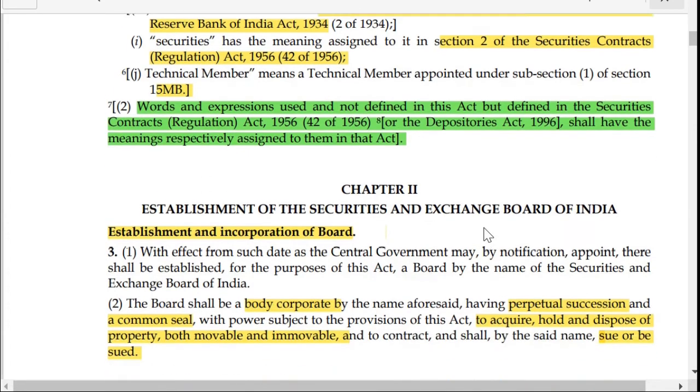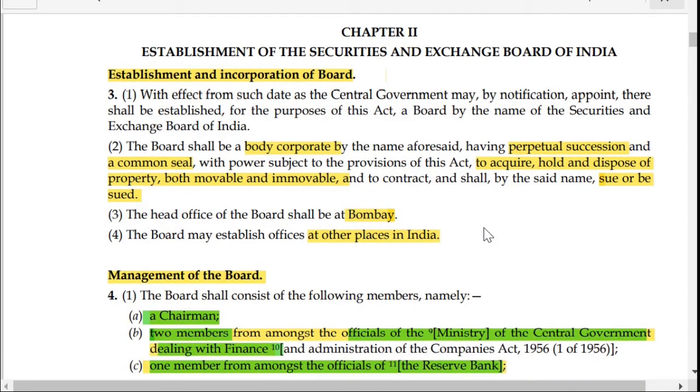Now, talking about the establishment of SEBI. Establishment has two important things. First is that the central government will notify the date on which SEBI can be established. The other thing is, what is SEBI? SEBI is a body corporate having perpetual succession and a common seal to acquire, hold and dispose of property both movable and immovable, and SEBI can contract, and it can sue and be sued by other parties.